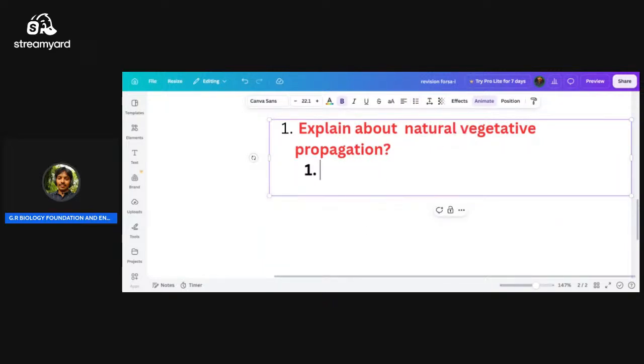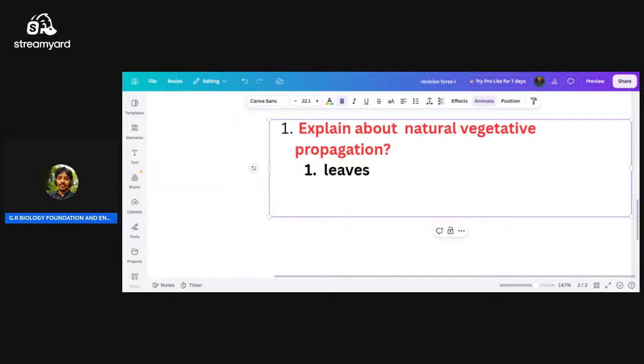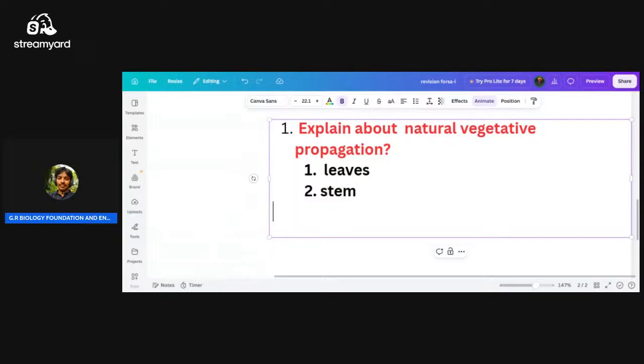Natural vegetative propagation occurs in nature naturally. This is called natural vegetative propagation. It occurs through leaves, through stem, and through root.